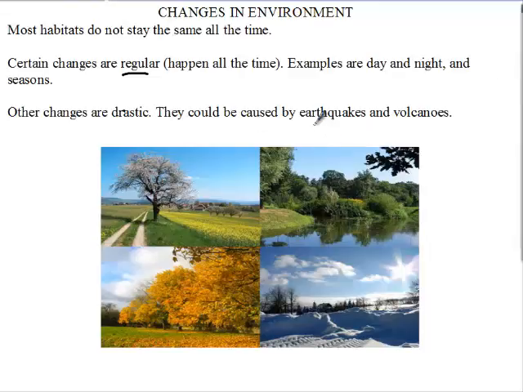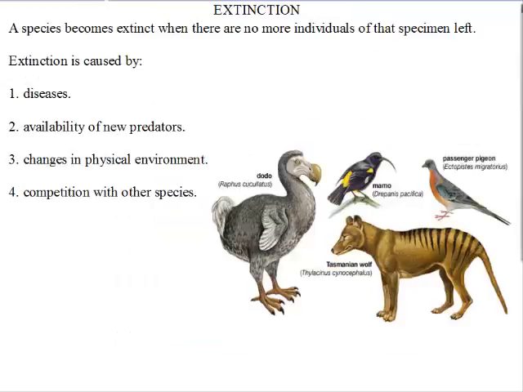When some of these drastic changes, like earthquakes and volcanoes, occur, it could lead to extinction. And what is extinction? A species becomes extinct when there are no more individuals of that species left. When we say species, we are talking about organisms that are closely related and can interbreed to produce young ones.